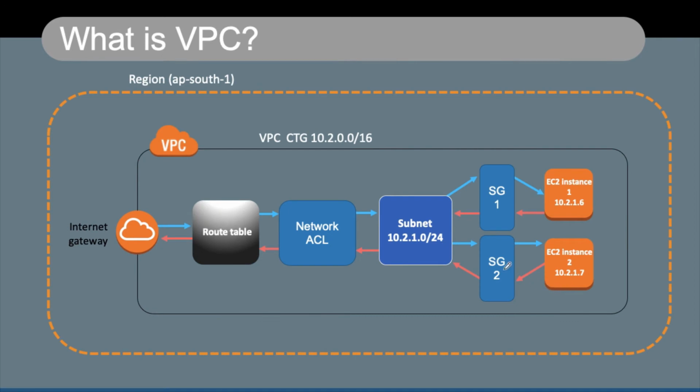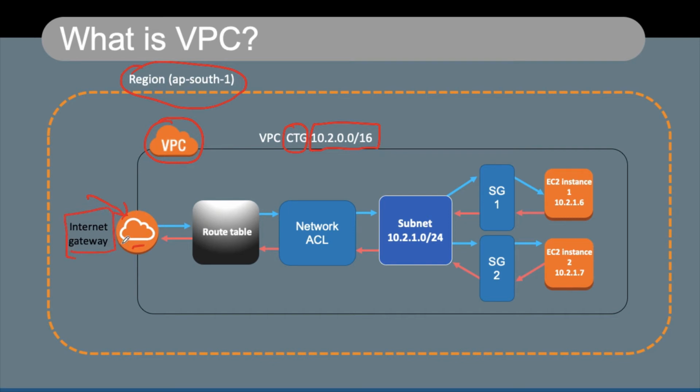Now just to take an example, this is a region which is AP South 1, and within this region we have a VPC created. Within this VPC, the name of the VPC is defined as CTG, which is Cloud Training Guru, and here we have 10.2.0.0/16. Now we are giving access from the outside world by using something called an Internet Gateway.